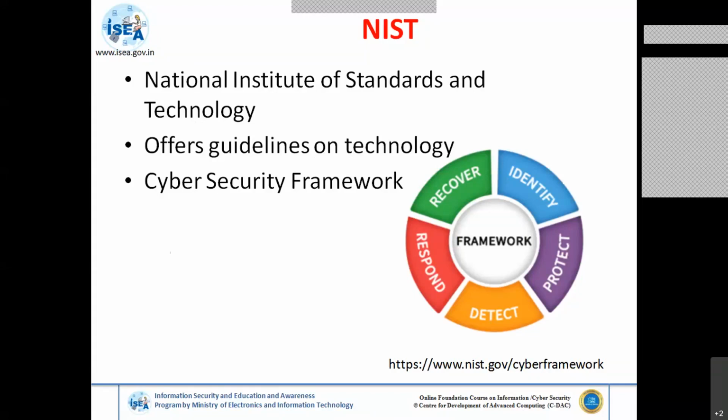Suppose someone is coming from the outside network to your inside network. What is the method you are following? You are protecting. Some kind of mechanism or standards or SOPs you are following. Suppose any unauthorized asset, device or IP is present in your network, is there any detection mechanism? That step is nothing but your detection mode.